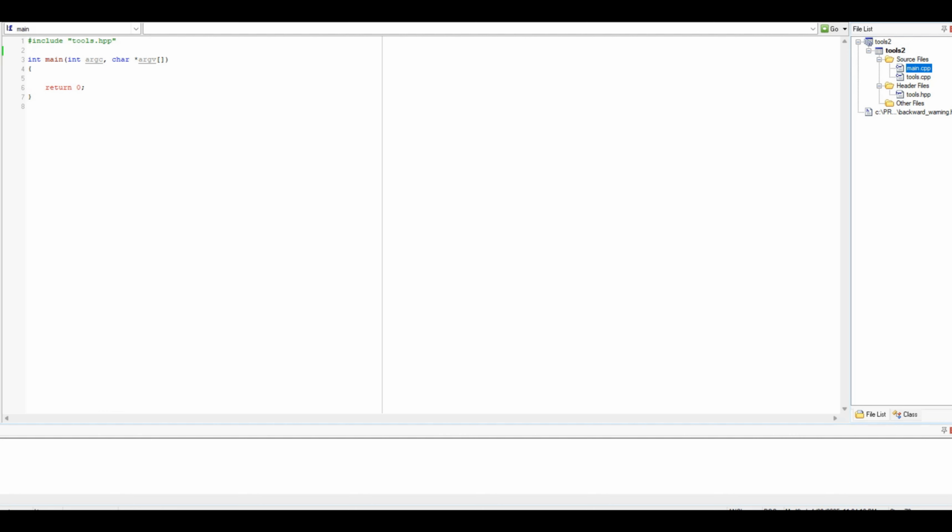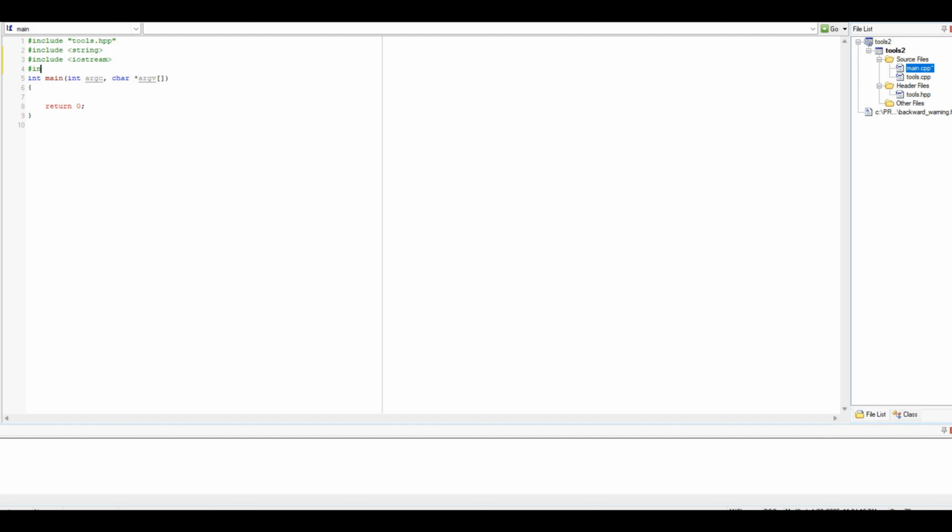So going into main, we include our header here, so then we can use everything that's within there. But we need a few more things. We need to include string. We need to include iostream.